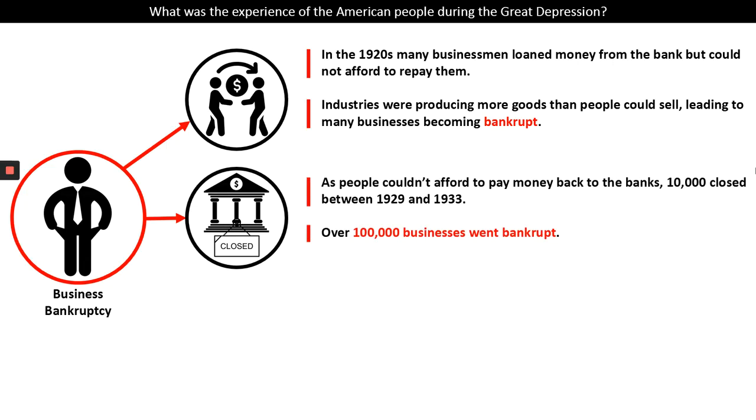As people couldn't afford to pay back their money to the banks, 10,000 banks were forced to close between 1929 and 1933, and over 100,000 businesses in America went bankrupt.